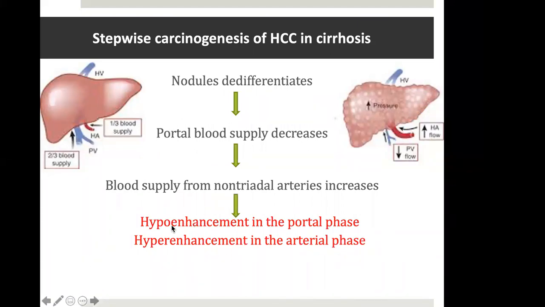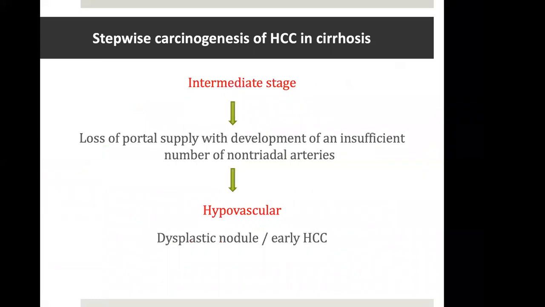And it is because of this that we see hyperenhancement of the nodule in the arterial phase and washout in the portal phase. And during this journey, there may be an intermediate stage at which there is a loss of portal supply with development of an insufficient number of non-triadal arteries. If we image the nodule at this particular phase, it will appear hypovascular, and usually this phase corresponds to a dysplastic nodule or early HCC.